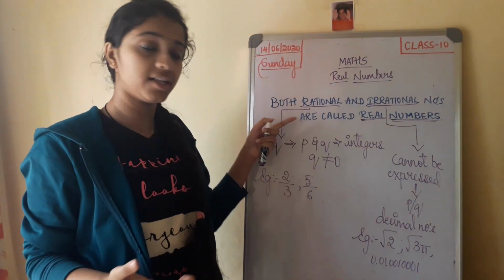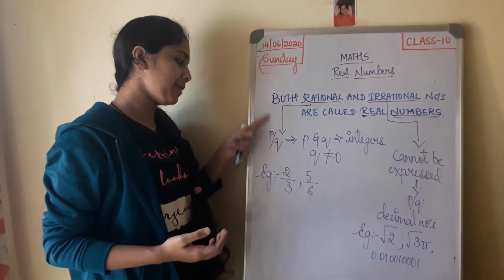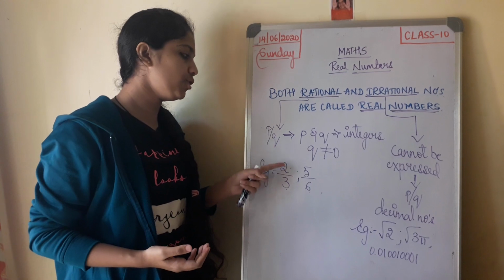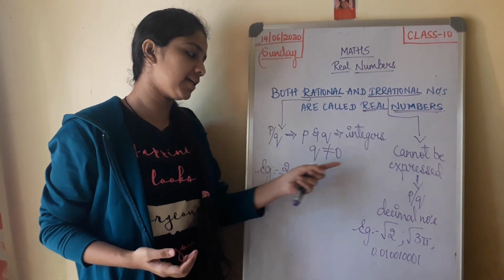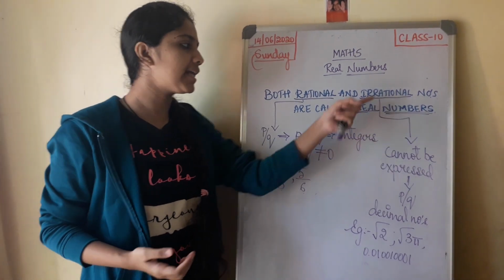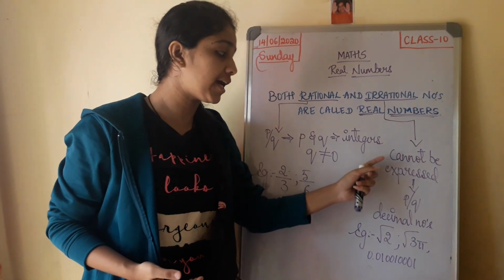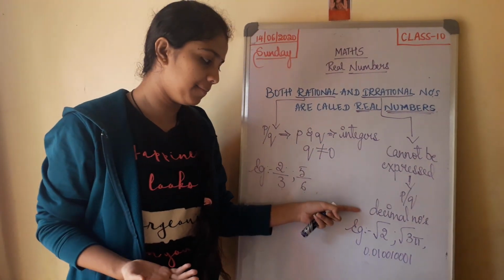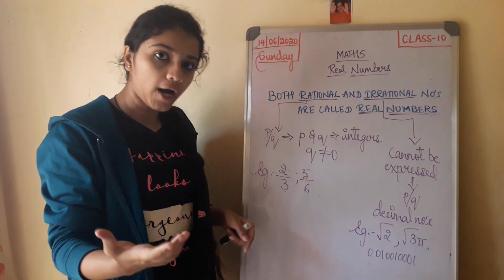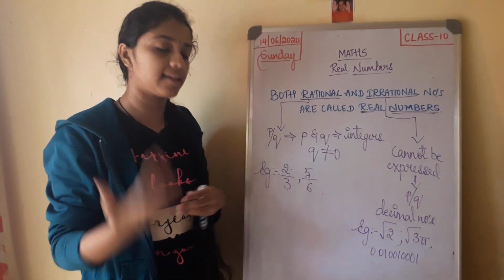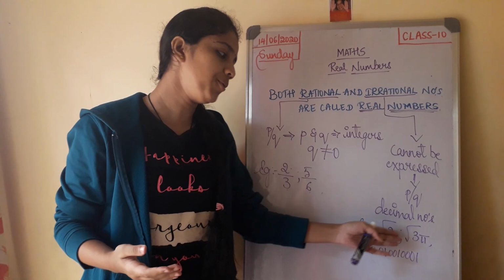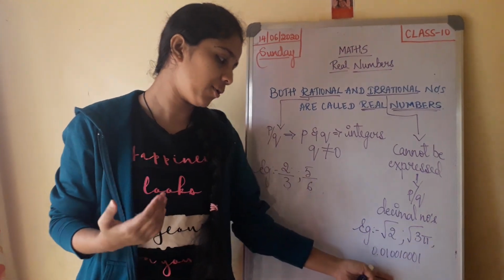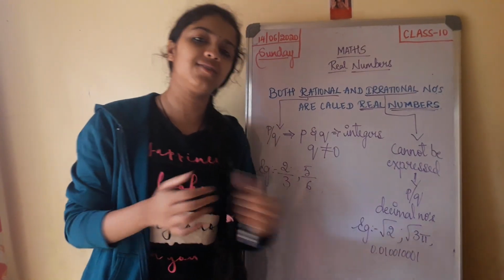So what are rational numbers? The numbers which can be expressed in the form of p by q, where p and q are integers and q is not equal to 0. And irrational numbers are those numbers which cannot be expressed in the form of p by q, and also decimal numbers which are non-terminating and non-recurring. So for example, root 2, root 3, pi and 0.01001000001.